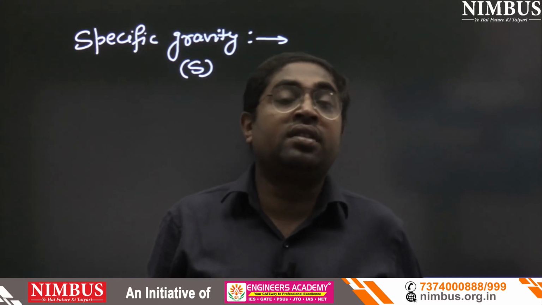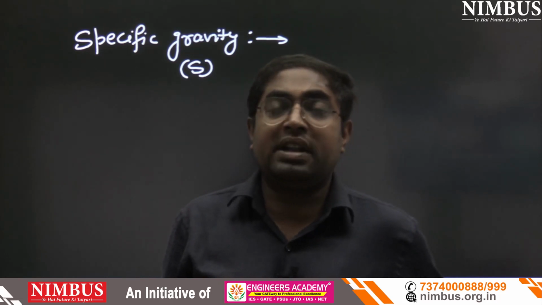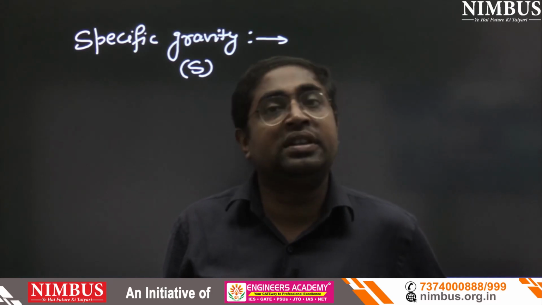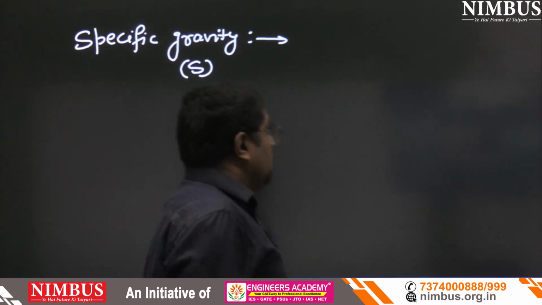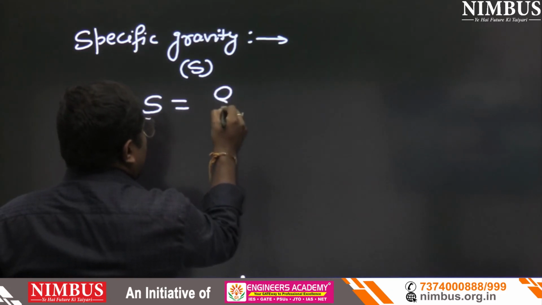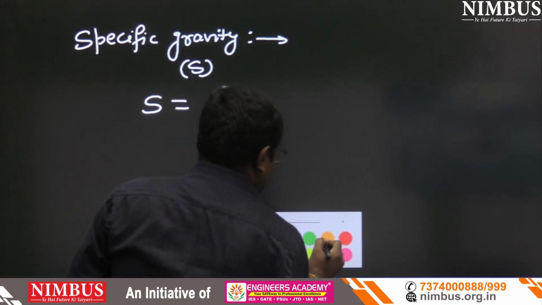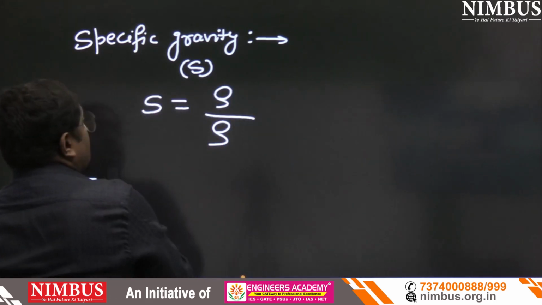Suppose one student is sitting in the classroom, only one student. Then there is no meaning of comparison. For comparison, at least two students must be present in the classroom. So specific gravity is the ratio of density upon density. Now the question is, which density?